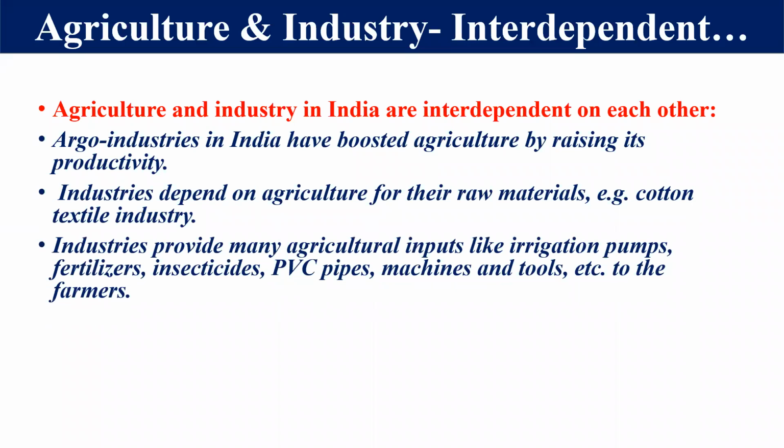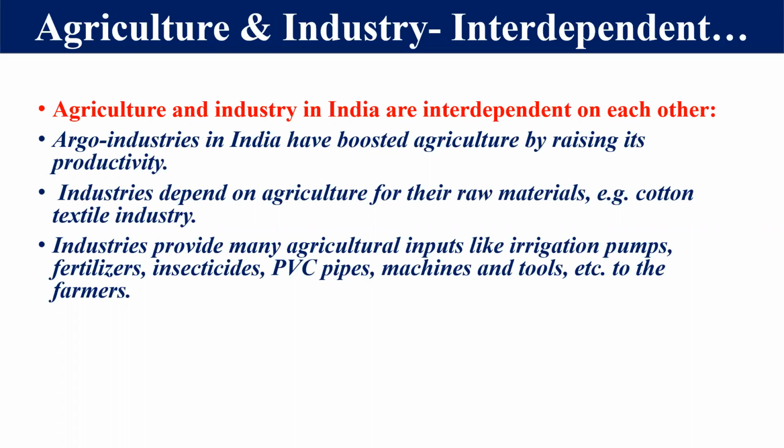Now let's come to another point. Industry provides many agriculture inputs, like irrigation pumps. Now, dear students, water is the basic necessity of agriculture production. If you think about water, rainfall is the major source of irrigation, but we also have to use hand pumps, tubewells and other things for irrigation.